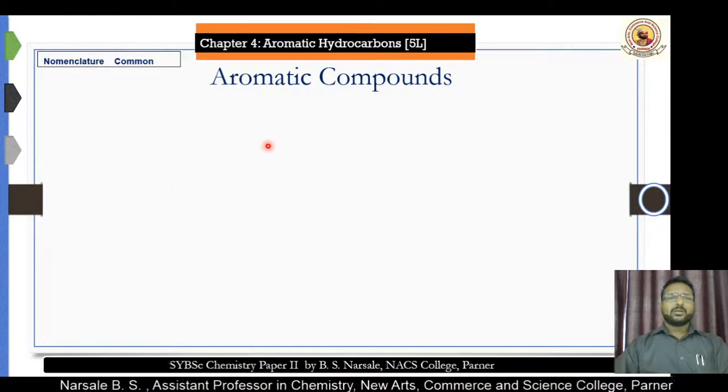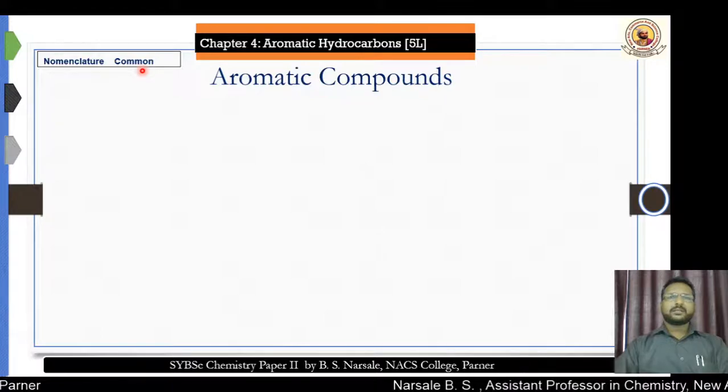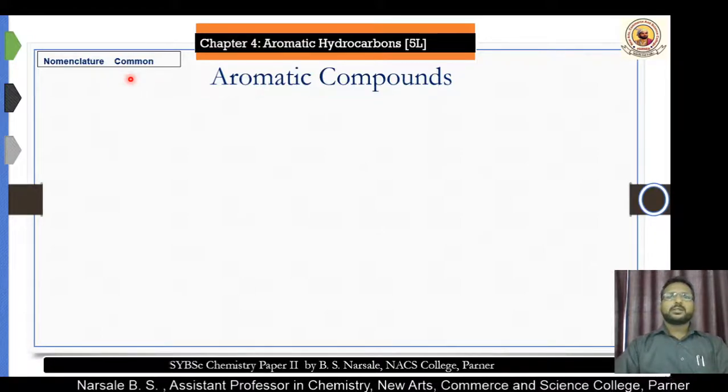First, we are going to focus on some common names, then go for the IUPAC name. Now, which compounds are aromatic? The compounds which resemble benzene, with a similar structure like benzene, are aromatic.